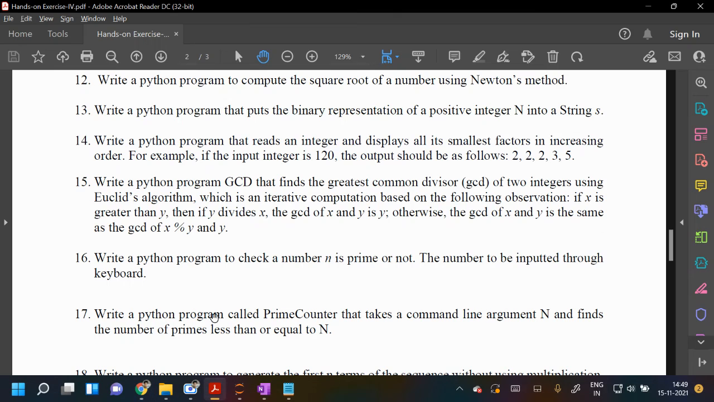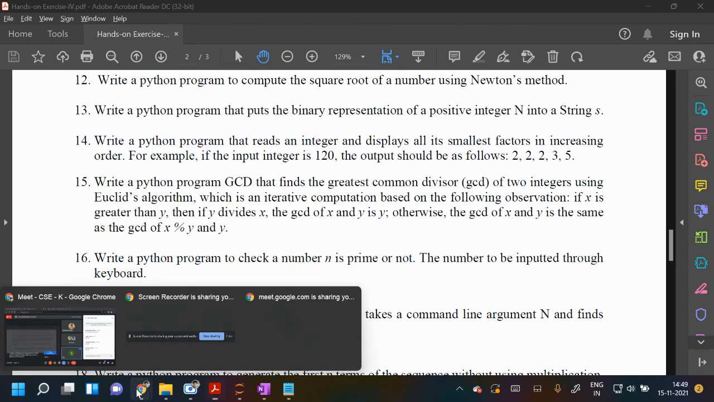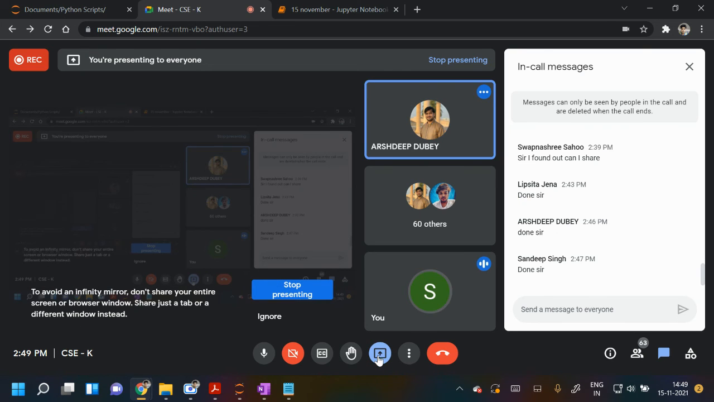Next question is 14. Write a Python program that reads the. So I will stop sharing.